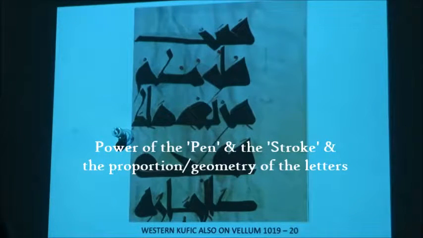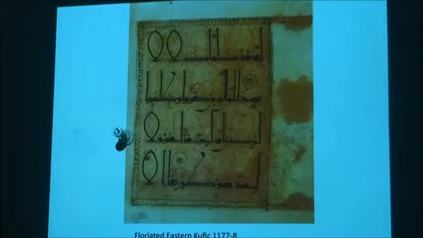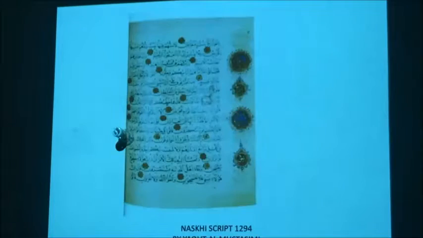So here is all about the power of the pen, the power of the stroke, the proportion and geometry of the letters. This is a later period, this is Eastern Kufic, and you see the elements of illustration, the illumination creeping in, and the beautification of the text. This is a Naqshi script that we are most familiar with even today. We have variations of it.